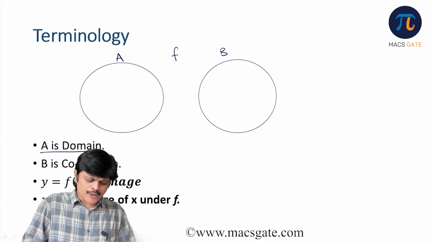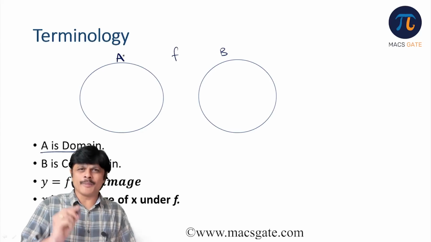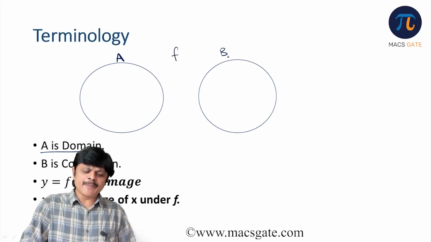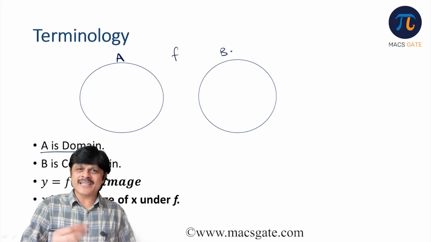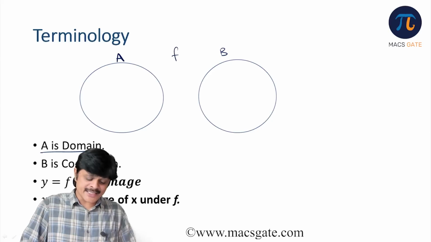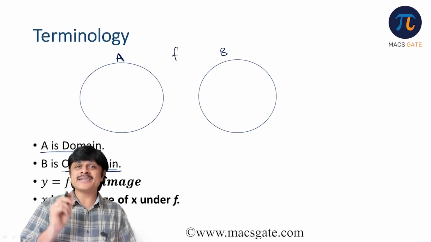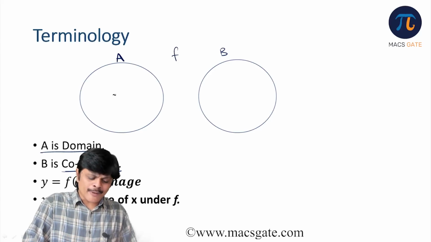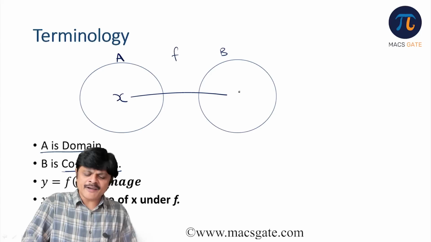Then this A is called domain. Set A is called what? Domain. And generally people feel B is codomain. I mean B is range. No, B is not range, it is just codomain. B is codomain. Now look here, what actually this function will do? It will assign every element to a unique element of set B.